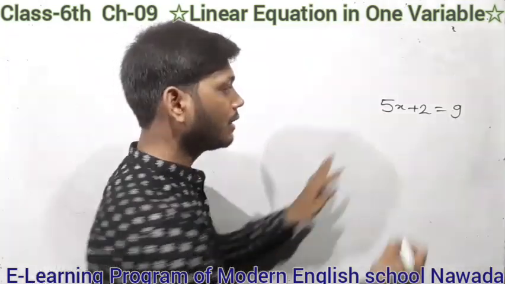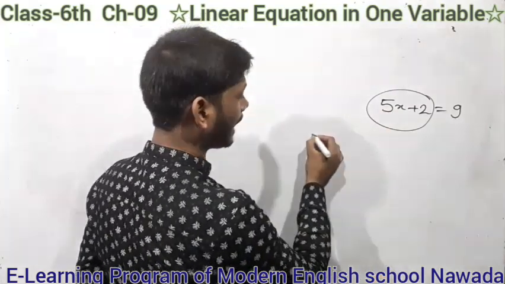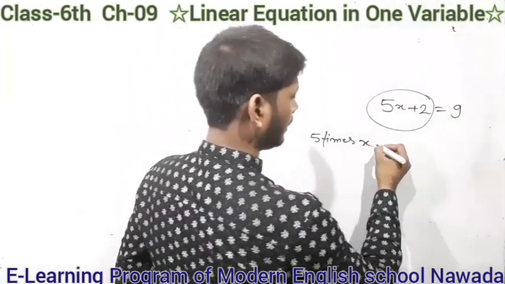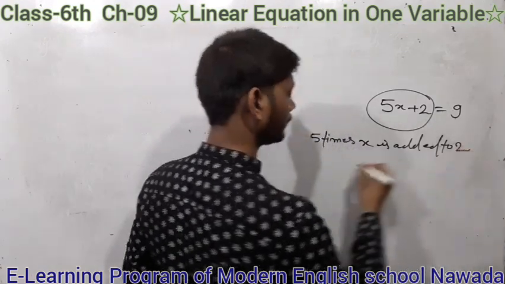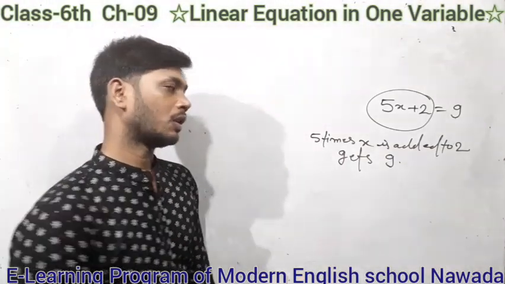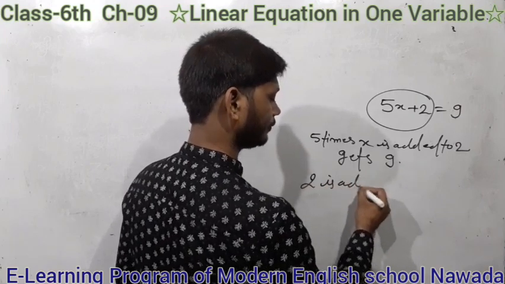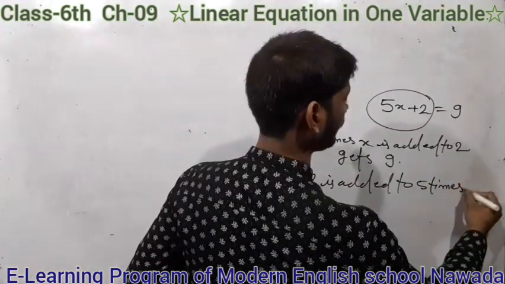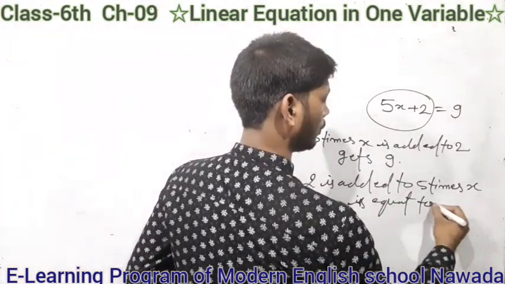Students, you can write this expression as a statement: 5 times x is added to 2 gets 9, or you can write 2 is added to 5 times x is equal to 9.